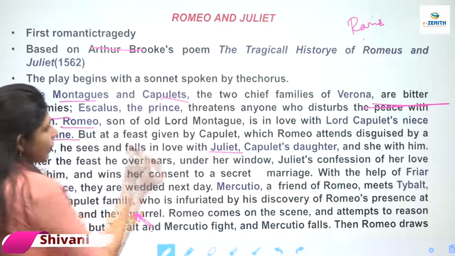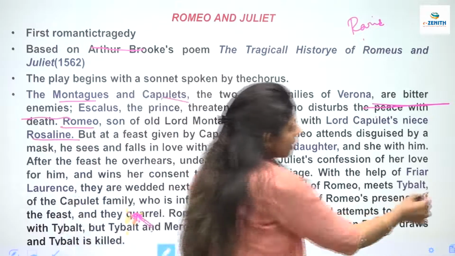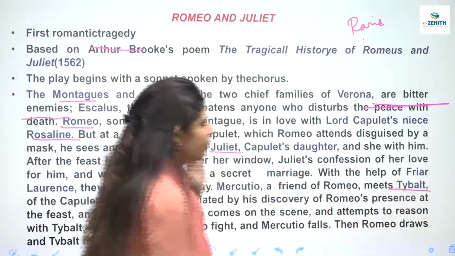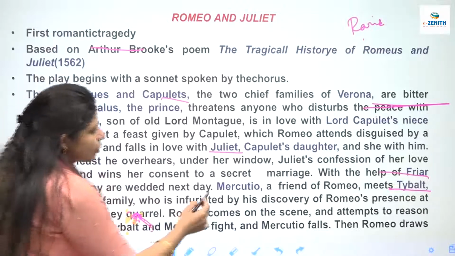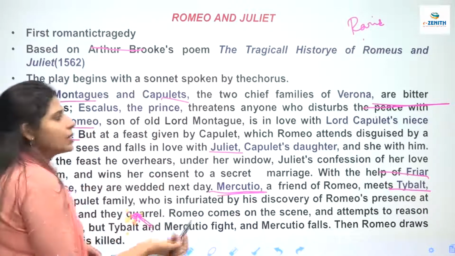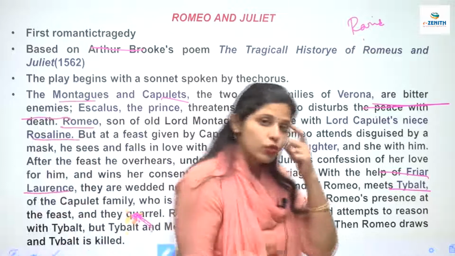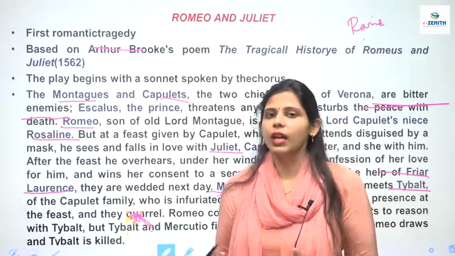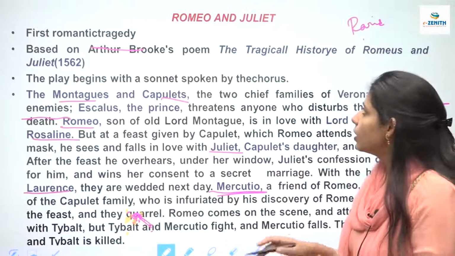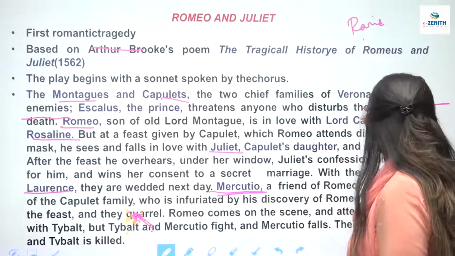Then Rosaline is the one he loves first. Then Tybalt is the cousin of Juliet. Then Friar Lawrence is a friend of Romeo. Then Mercutio is also a friend of Romeo. Then Paris is the one who is there to marry Juliet, but ultimately what happens in the end is that Romeo and Juliet die. Clear? So this was the summary of the book.